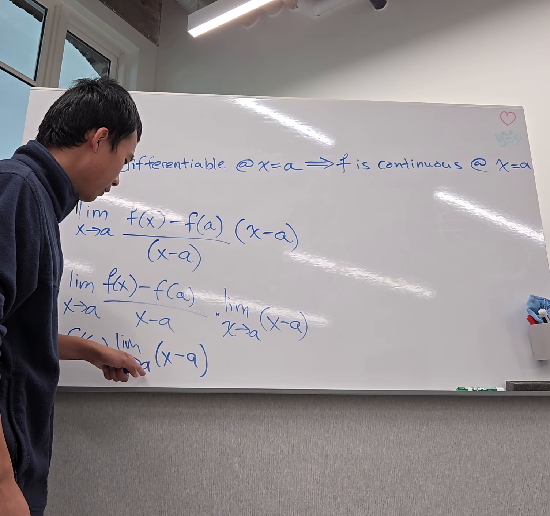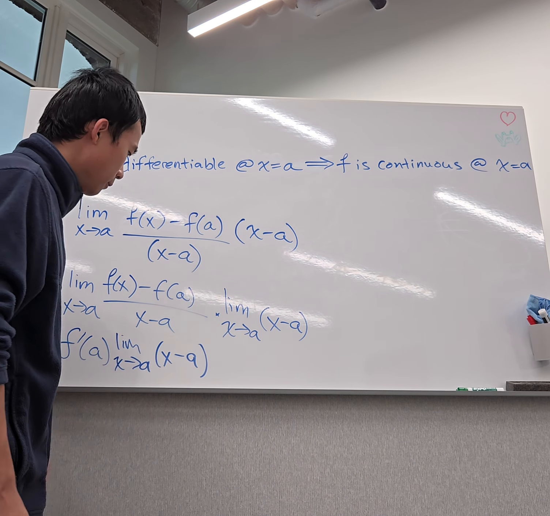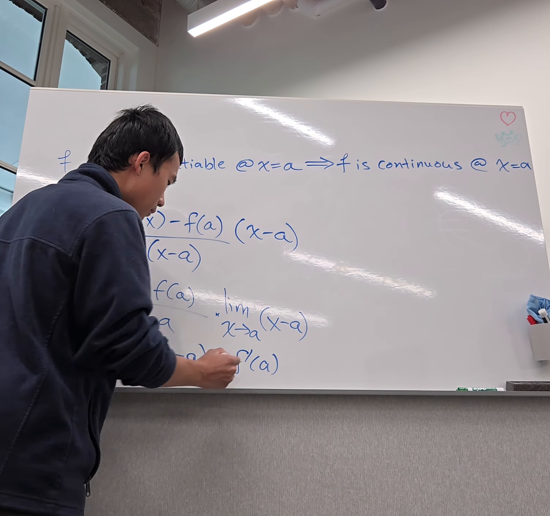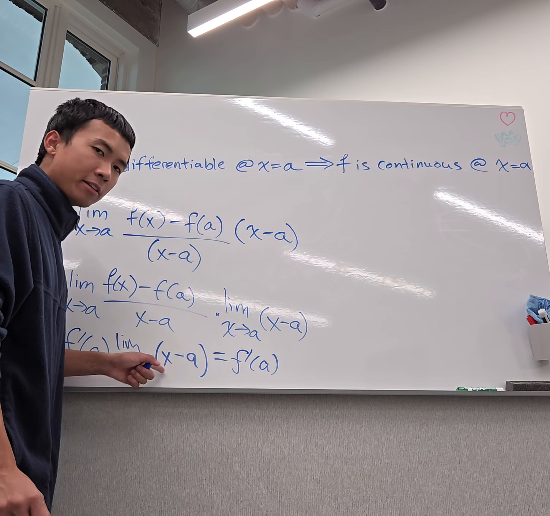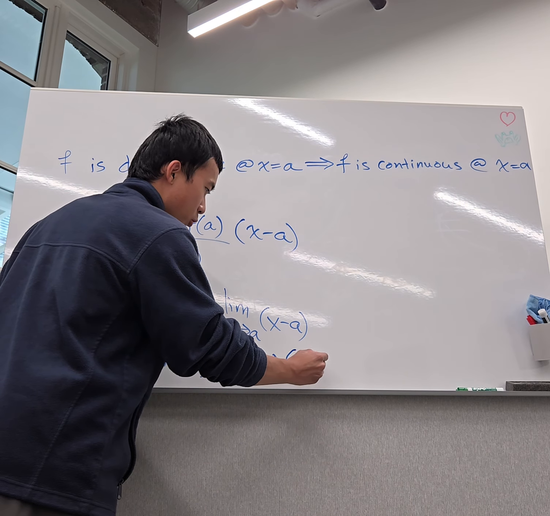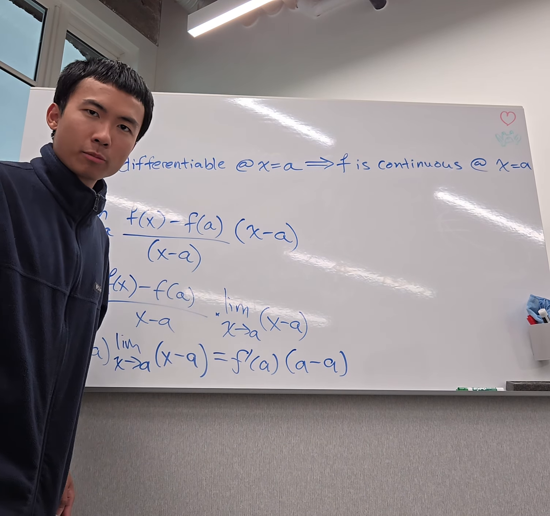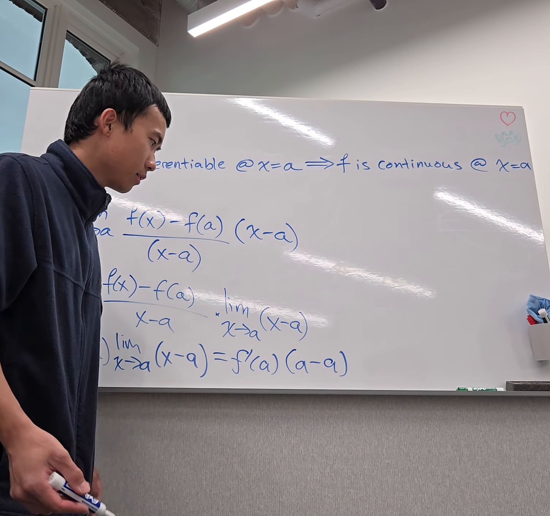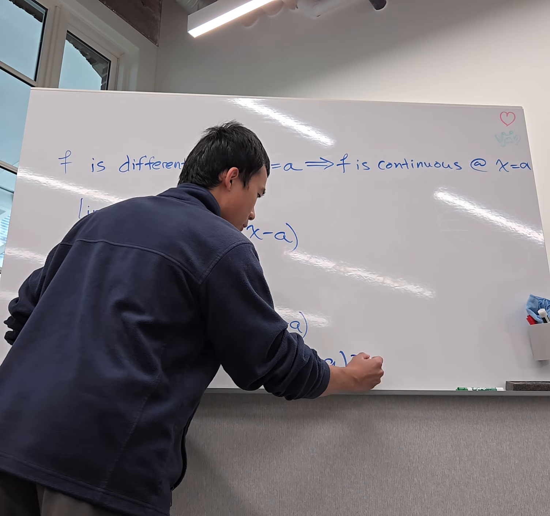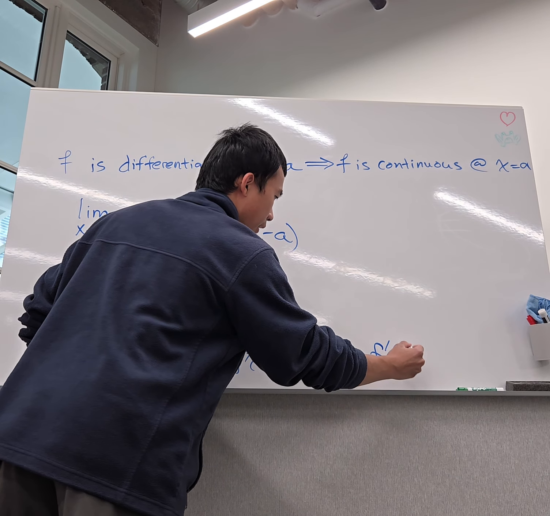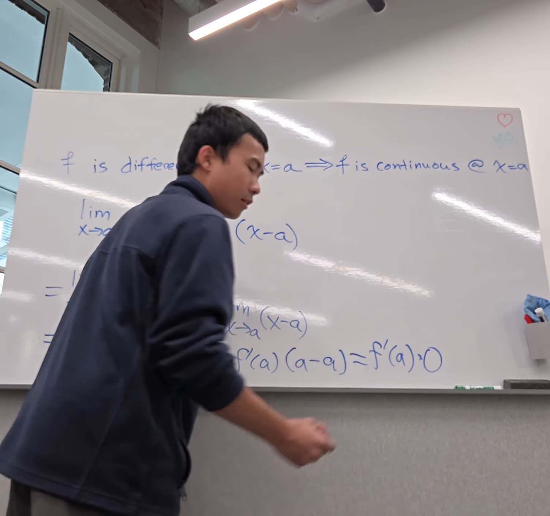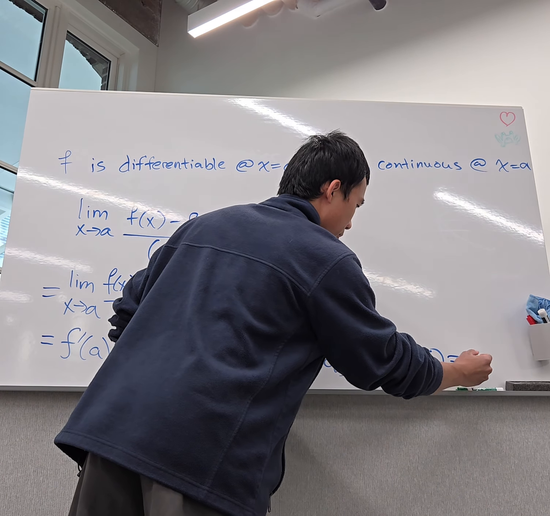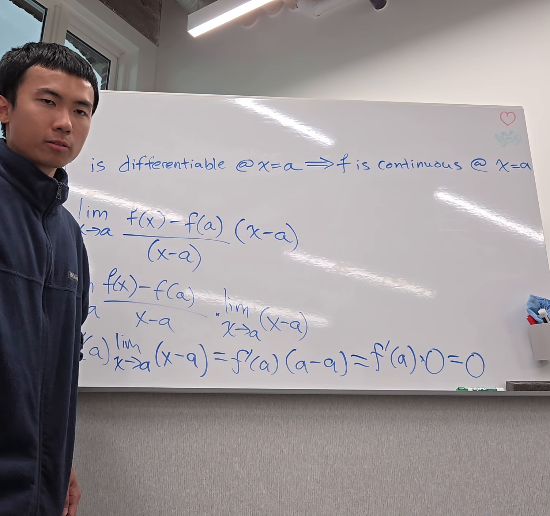So we plug a into here. This is equal to f prime of a, and then plugging a into x, we have a subtract a. What is a number subtracted by itself? Well, a minus a is just going to be 0. So this is equal to f prime of a multiplied by 0, which ultimately equals 0.